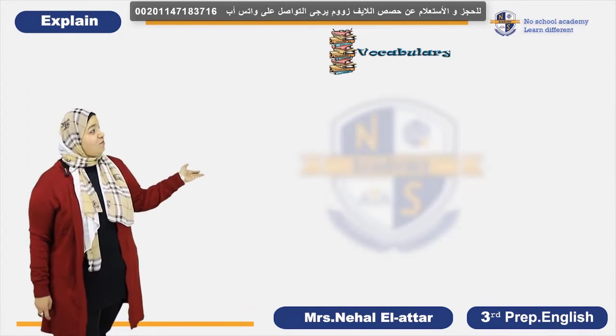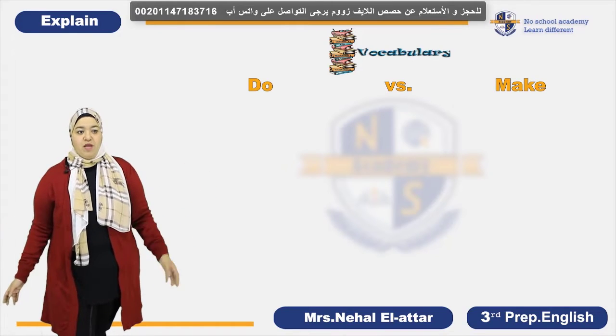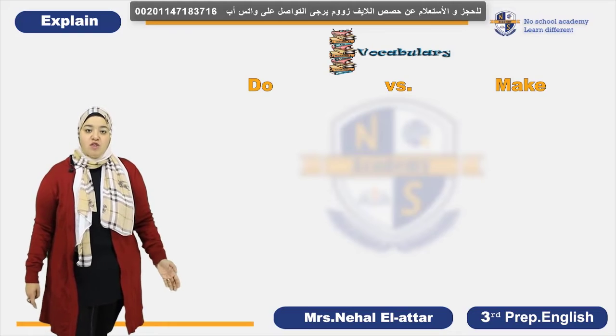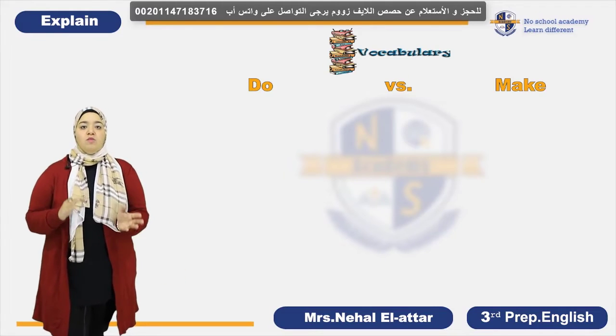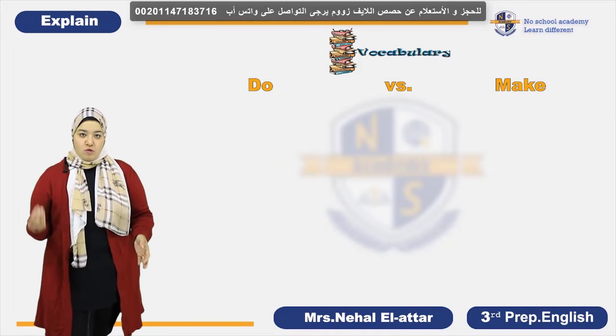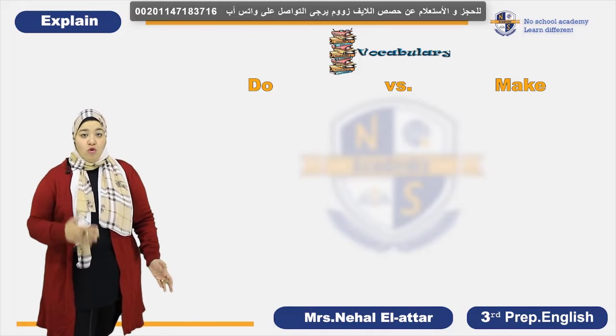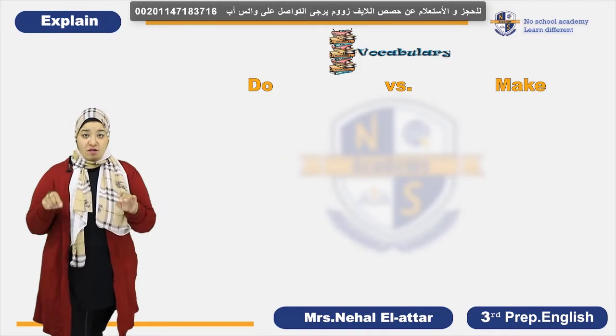Let's see the other part, which is collocations with do and make. And by collocations we mean that some words are more suitable to be used with do than to be used with make. So what do we meet in this unit?